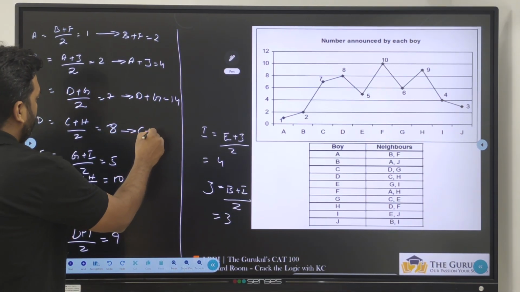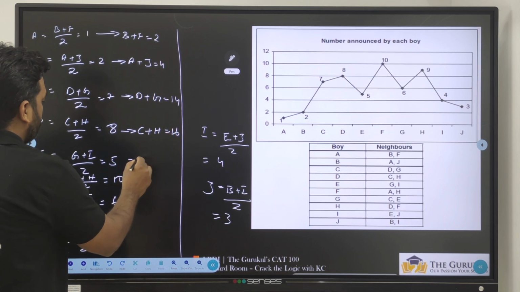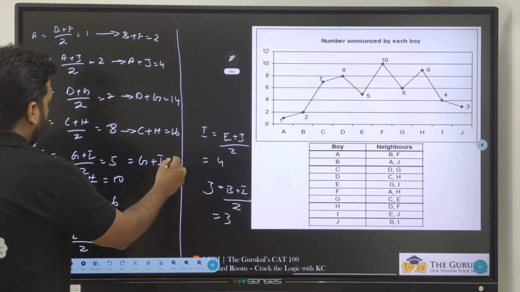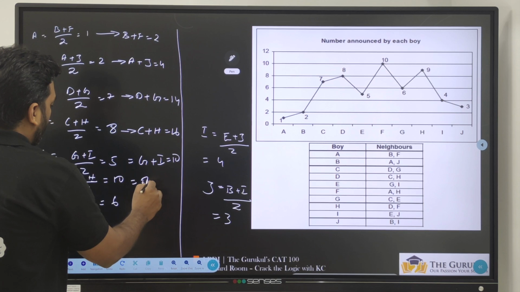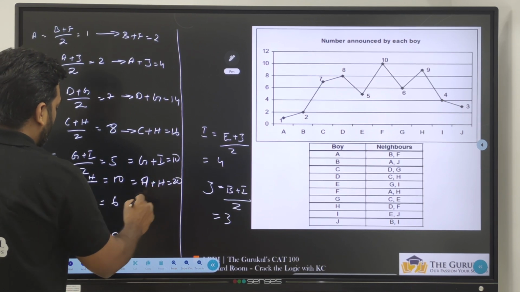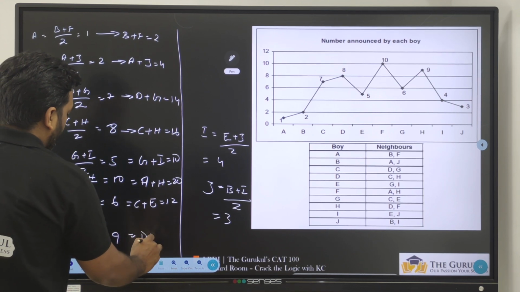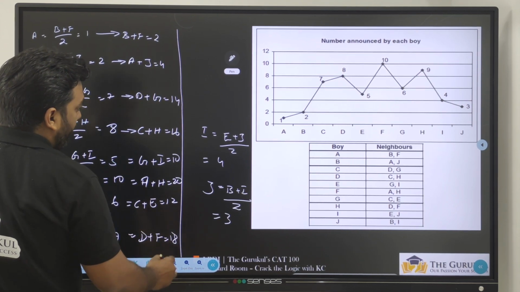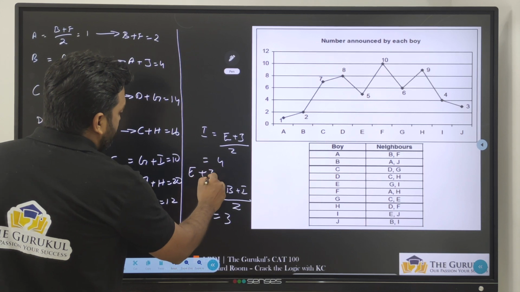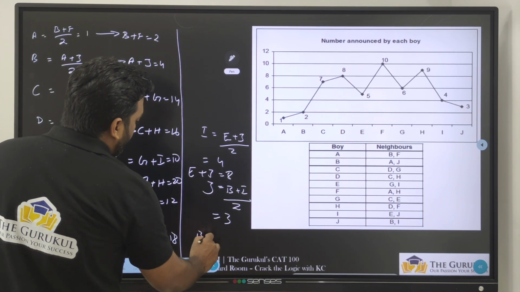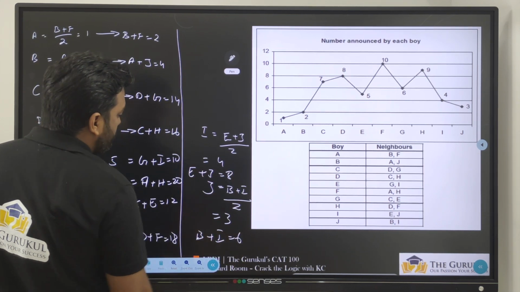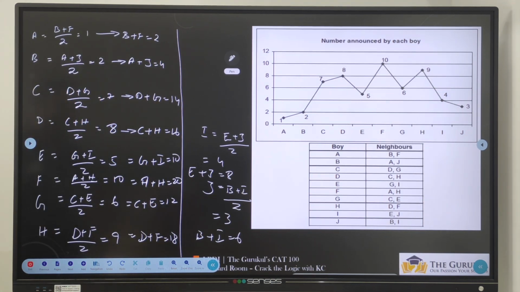From this we can say C plus H is equal to 16, G plus I is equal to 10, A plus H is equal to 20, C plus E is equal to 12, D plus F is equal to 18, E plus J is equal to 8, B plus I is equal to 6.